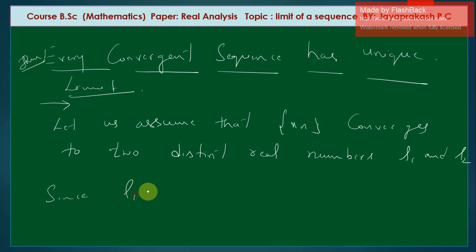Since L1 is not equal to L2, first assume that the sequence xn converges to two distinct, here distinct is important, distinct real numbers L1 and L2.